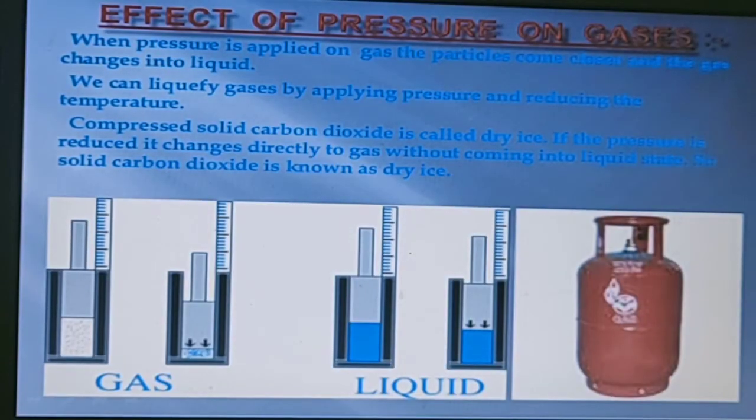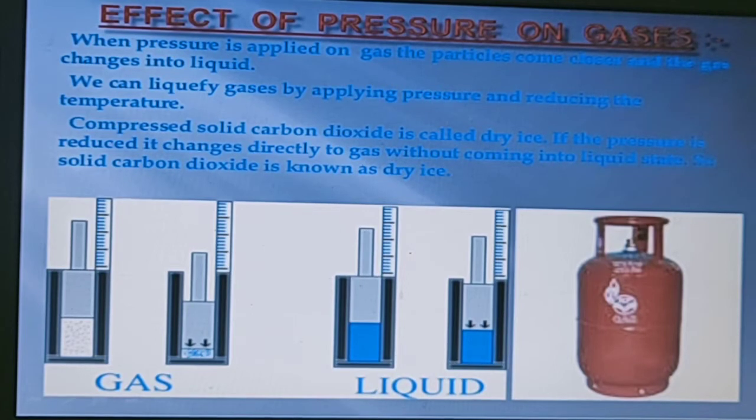Now next is the effect of pressure on gases. When pressure is applied on a gas, the particles come closer to each other, and the gas changes into a liquid. Example: LPG. It's basically a gas, but due to its high compressibility, that gas is converted into a liquid. That's why it is known as liquid petroleum gas.